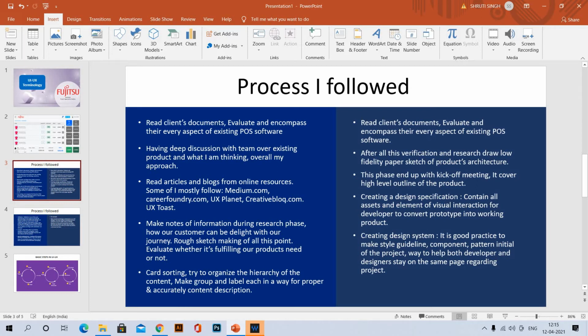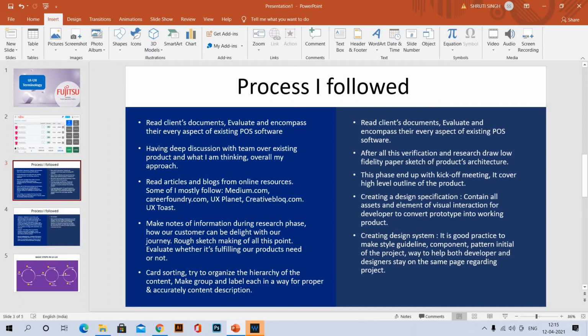After this phase, like research, team meetings and illustrating our idea, we have to make a design style sheet guideline, where we make each and every asset which helps the developer to convert the prototype into a working product. So this content is generally more involved in the visual interaction of the product.